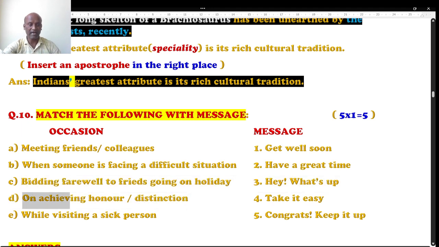Next, on achieving honor. Someone has achieved distinction. How do you respond to them with the message? While visiting a sick person, someone is hospitalized, you go there and you are talking to them. What message will you give them?